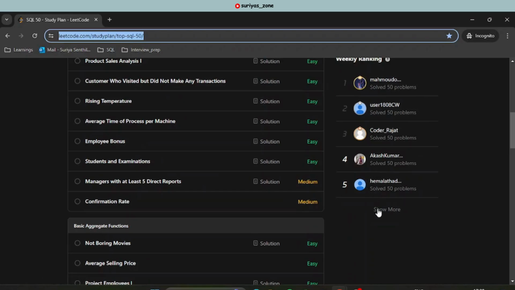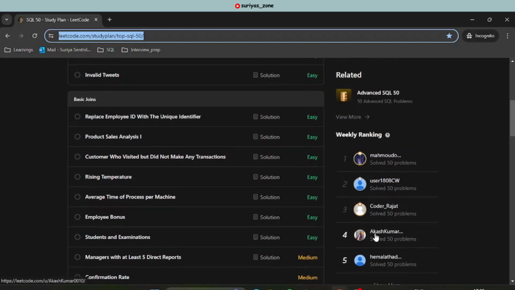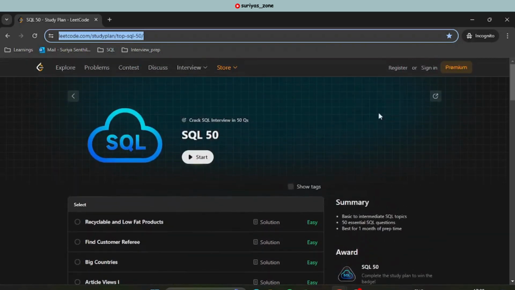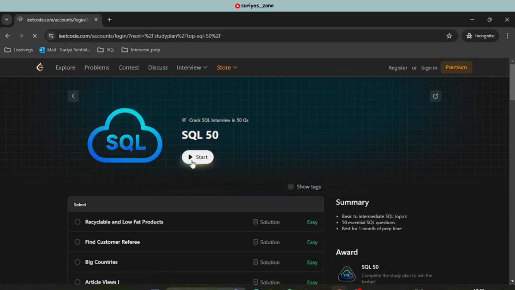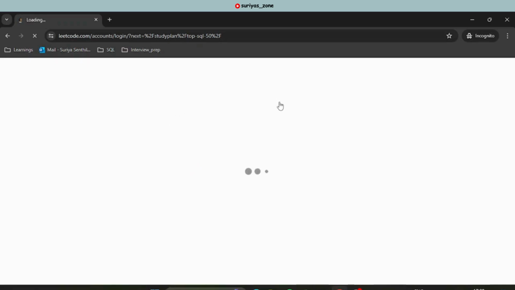Also, I want your names to be present on this weekly ranking board. It will make me happy as well, and it will be helpful for your resume. You can mention in the resume that you have ranked among the top persons on LeetCode and that you are a LeetCode problem solver. So you can click on sign in, or you can simply click on start. If you click on start, it will take you to the sign in page.